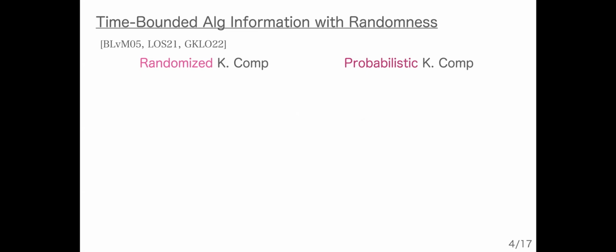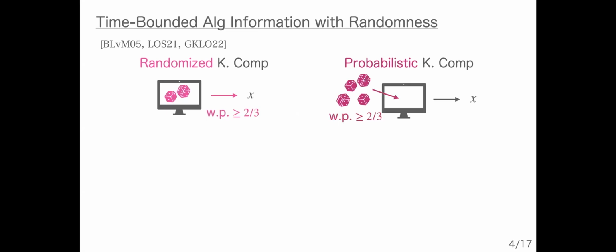In randomized Kolmogorov complexity, first we find a program, and this program is given randomness, and with high probability, this outputs X. In probabilistic Kolmogorov complexity, first we select randomness, and depending on this random string, we find the program that outputs X with high probability over the choice of randomness. So the program can depend on the randomness.